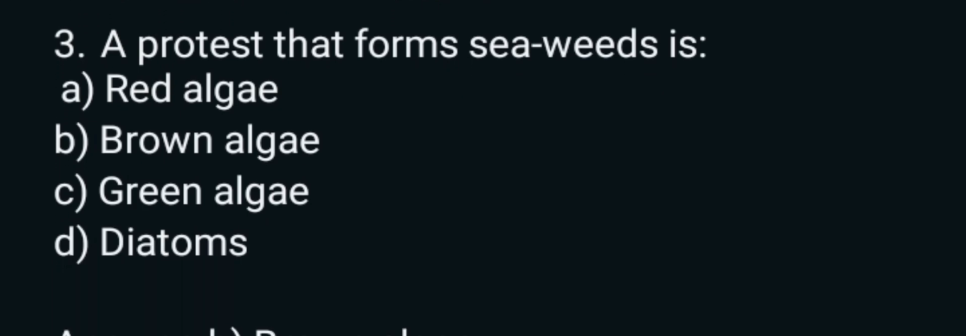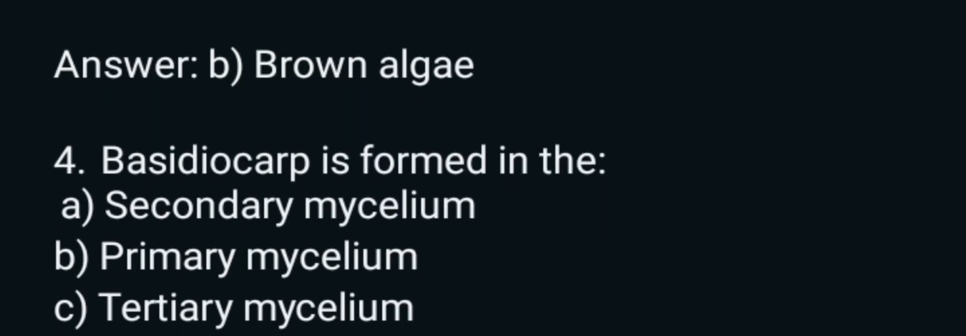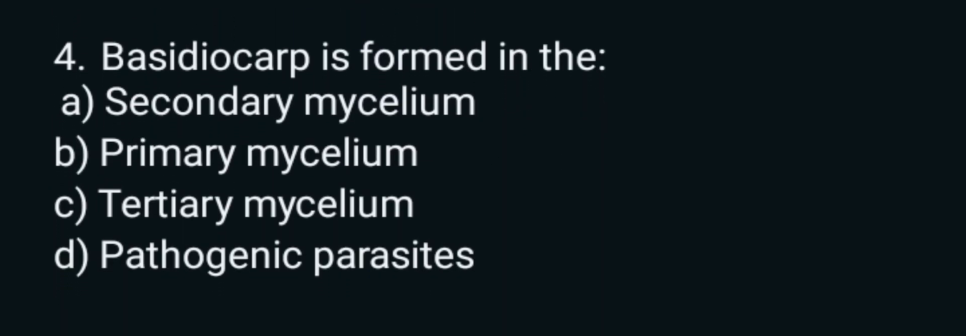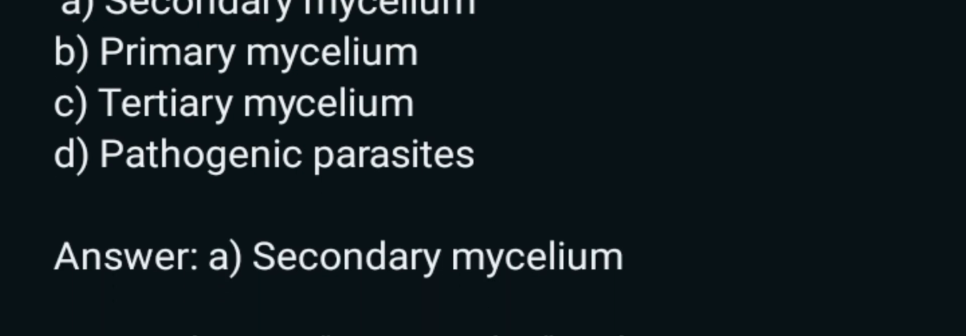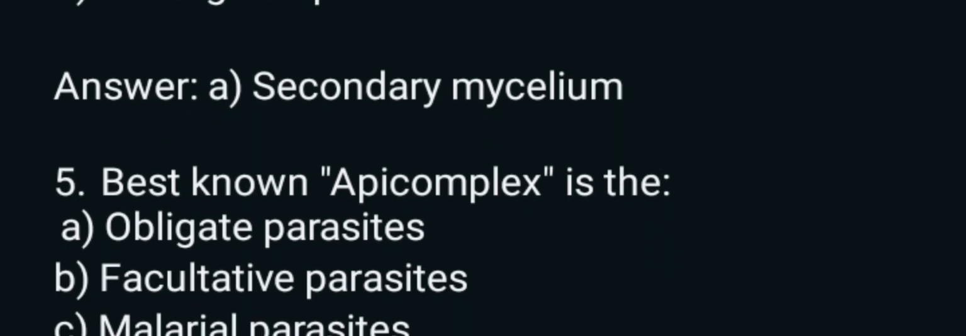3. A protist that forms seaweeds is A. Red algae, B. Brown algae, C. Green algae, D. Diatoms. Answer: B. Brown algae. 4. Basidiocarp is formed in the A. Secondary mycelium, B. Primary mycelium, C. Tertiary mycelium, D. Pathogenic parasites. Answer: A. Secondary mycelium.